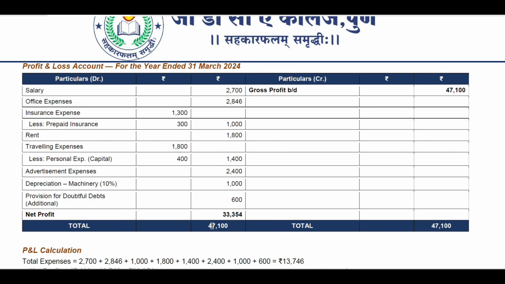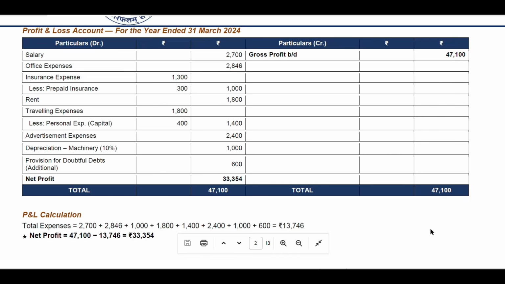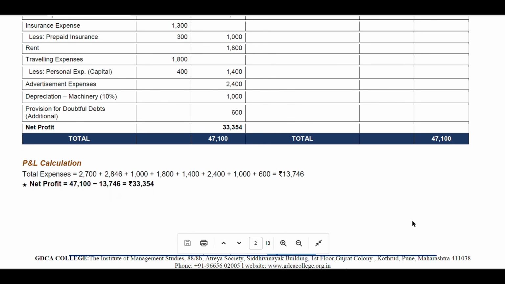Then again, gross profit debt. So you can check here, like 47,100 rupees, which is coming up to, again, total of 47,100 rupees. So what were the calculations for profit and loss account? So straightforward, you can mention actually names in front of all the amounts, but it is not necessary. So you can mention accordingly.